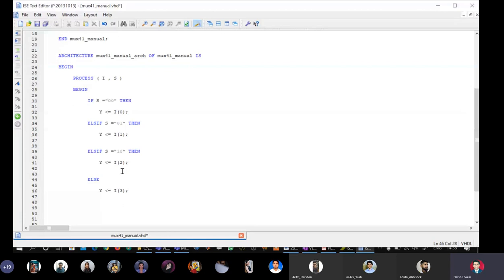Okay, this is how it goes. Maybe you can put one delete here. So if S equal to 00, Y gets I0, else if S equal to 01, then Y gets I1, else if S equal to 10, then Y gets I2, else Y gets I3.